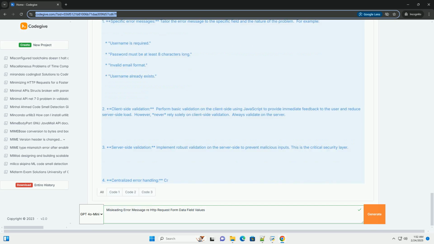This revised index.html would need to iterate through the errors dictionary to display specific error messages for each field. This improved example provides specific error messages for each field, making it much clearer to the user what went wrong. Remember to replace the placeholder comments with actual secure authentication mechanisms. By following these guidelines, you can create more user-friendly and secure web applications that handle form data gracefully and provide helpful error messages. Always prioritize security and clear communication with your users.